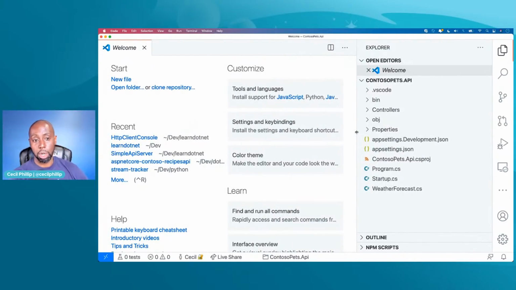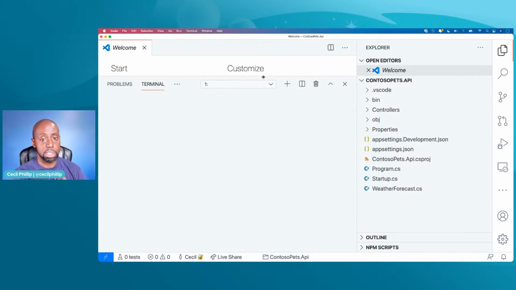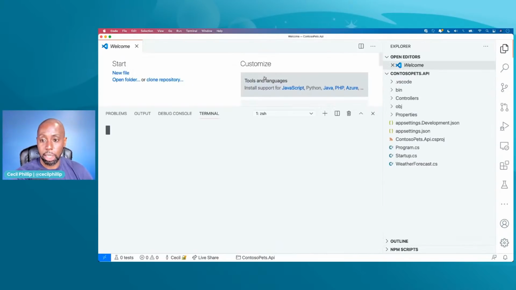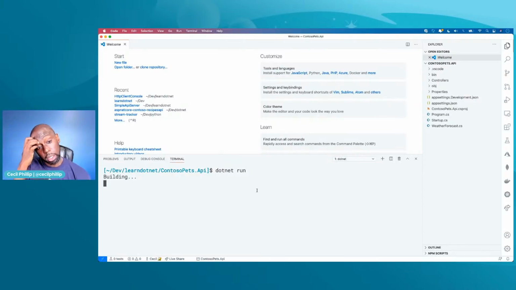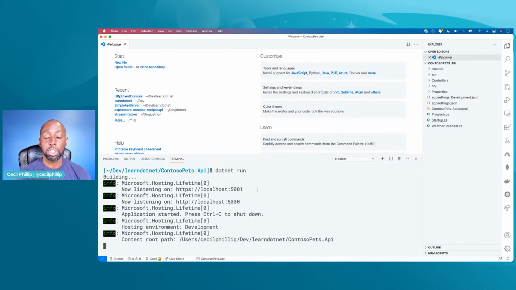Now, there's 2 ways that we can run it. I can run it on the command line, which is what it's telling you to do. Oh, this window is super big. I need to zoom back up. It's telling you to run it on the command line. And the way that we'll do that is within the folder that you just created the project, I can do a .NET run, right? And in a second, it's going to build a project. It's going to start up a web server locally on a machine. And then now it's going to start hosting it on an address. Now, if you remember, we talked about addresses a little while ago when I showed you that example of Microsoft Graph, right? That's what we're going to put inside of our web browser to know where this thing lives.